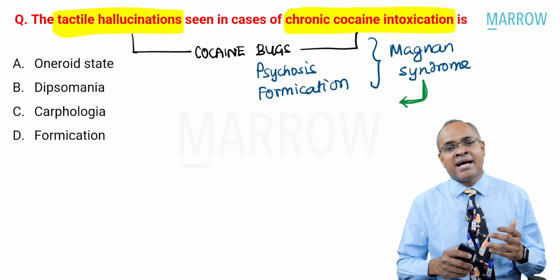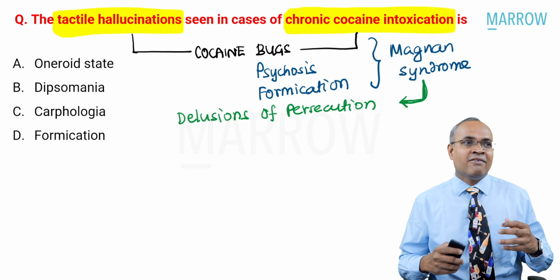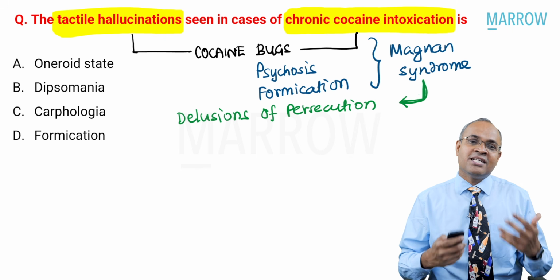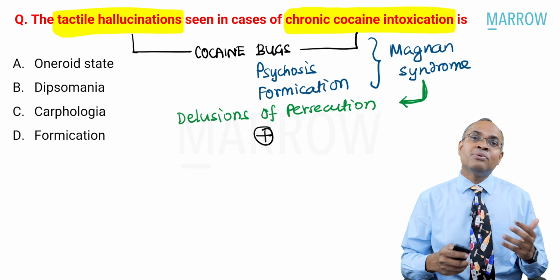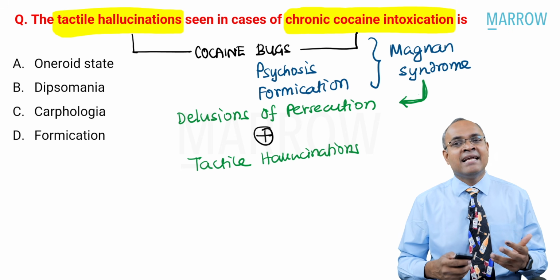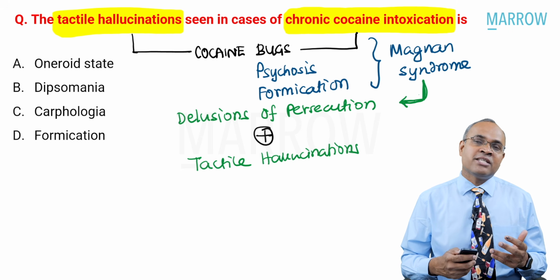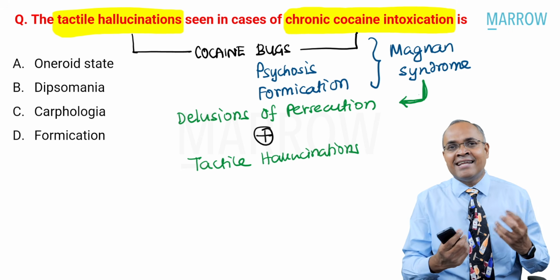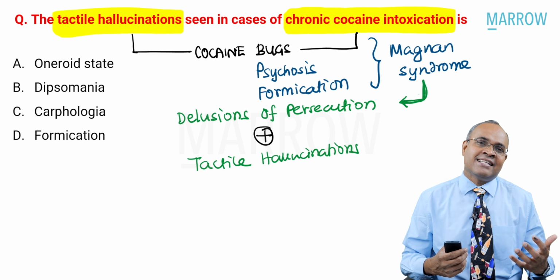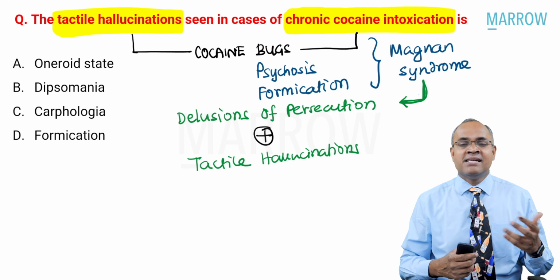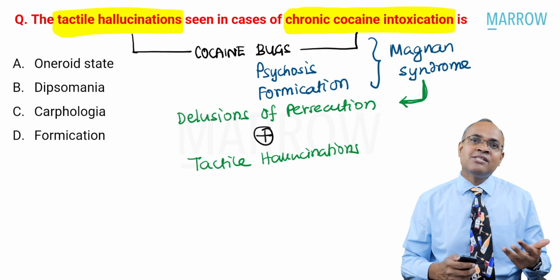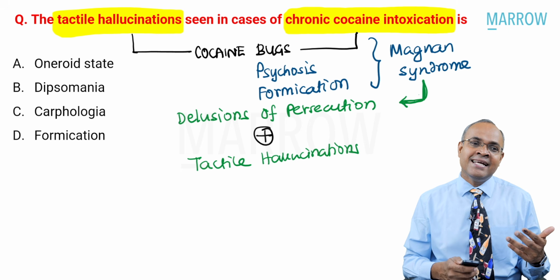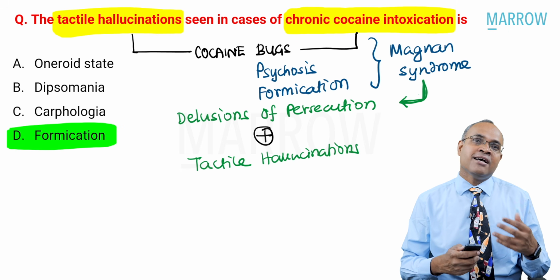What is this Magnan syndrome, or cocaine bugs, or psychosis, or formication? Here, typically you have delusions of persecution, where you believe somebody is planning to harm you or kill you, somebody is trying to destroy you. Along with it, you generally have tactile hallucination. What is the type of tactile hallucinations you have here? You have tactile hallucinations of insects crawling underneath the skin. You feel as if some insects are crawling underneath the skin. That's why the name cocaine bugs is used for this condition. And this is what is also called formication. You might have read this even in your forensic medicine, right? So that's the answer for this question, formication.